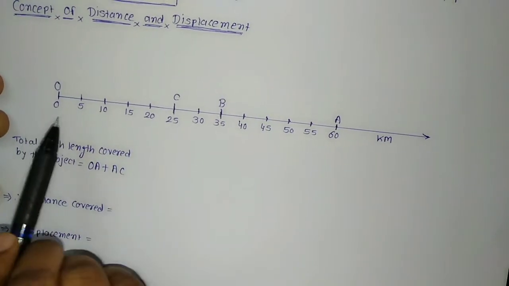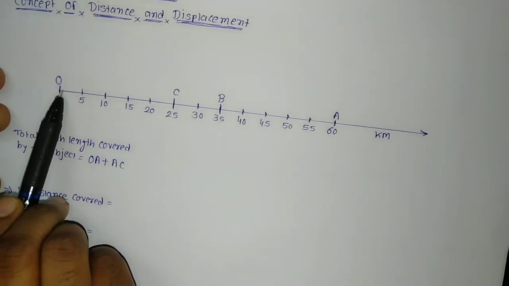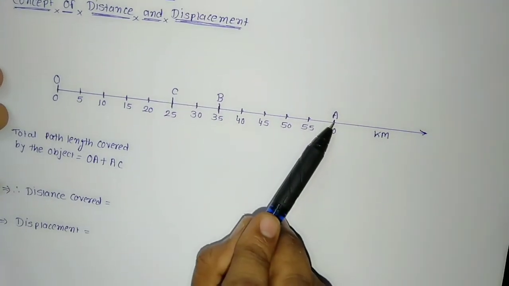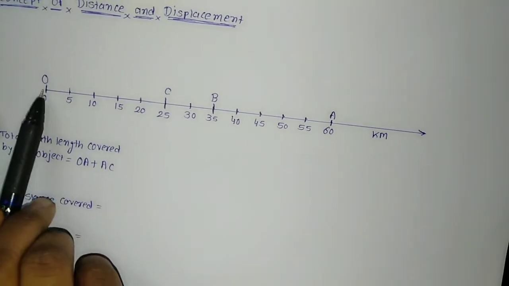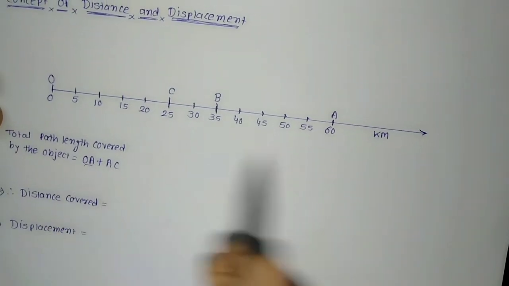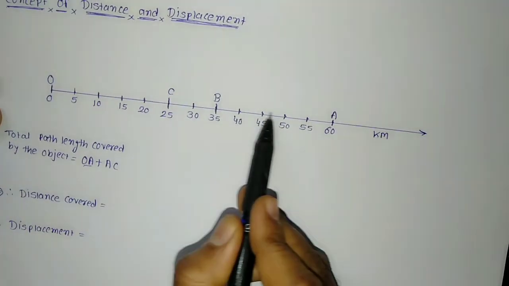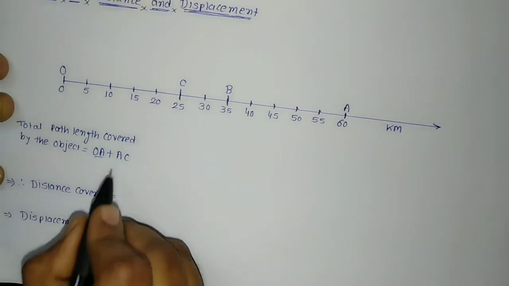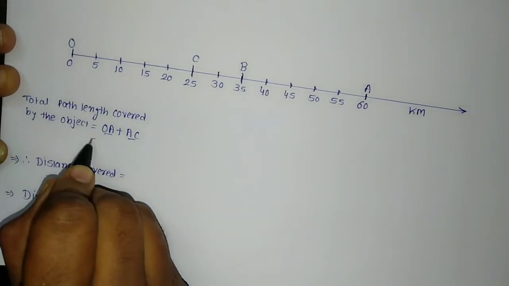So the total path covered by the object is O to A and then A to C. That is OA plus AC.